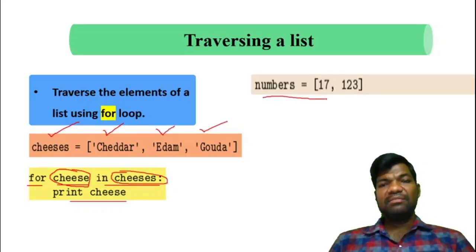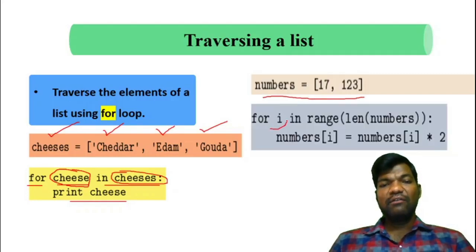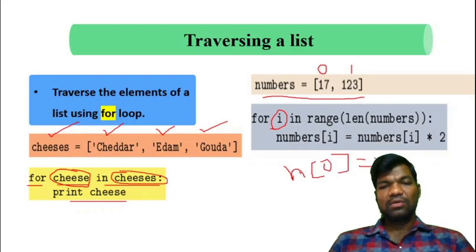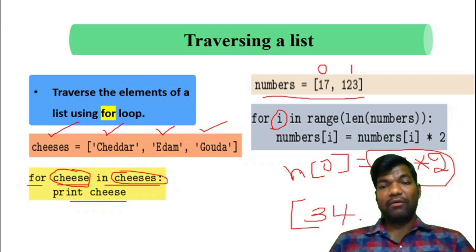Let's take another example. Numbers equal to 17, 123. For i in range length of numbers. That means this is in 0 position, this is in first position. Numbers of i means numbers of 0. Numbers of 0 equal to numbers of 0 into 2. That means 17 into 2, so the value 34 is here. So the list is 34.